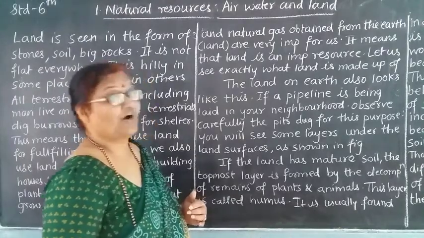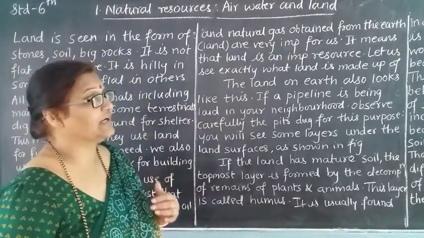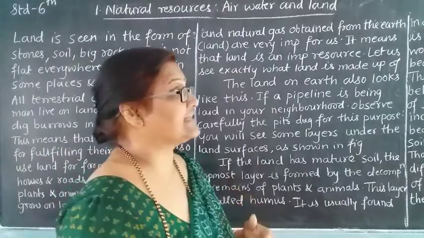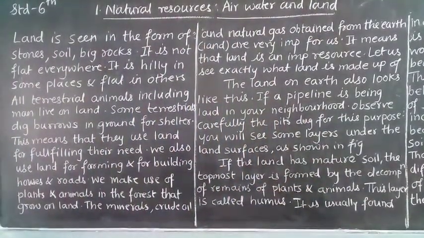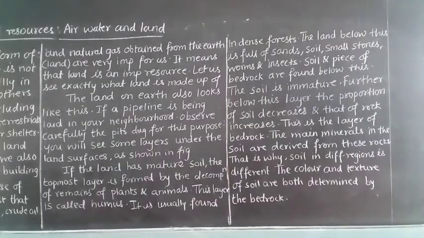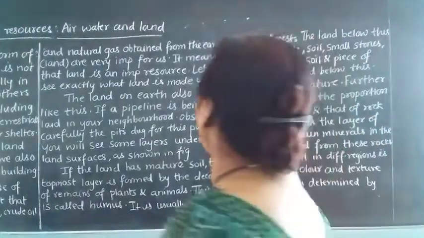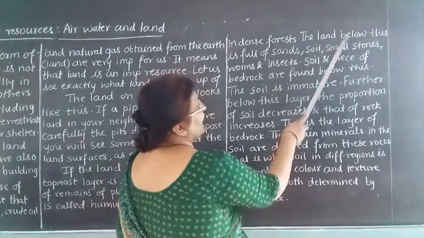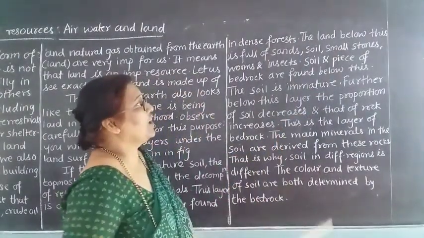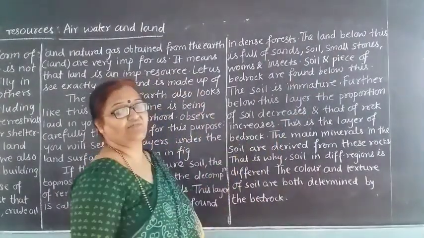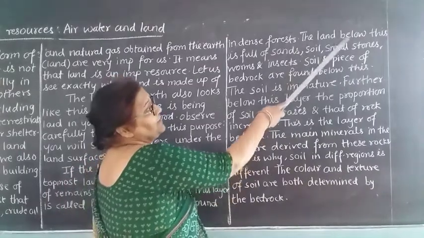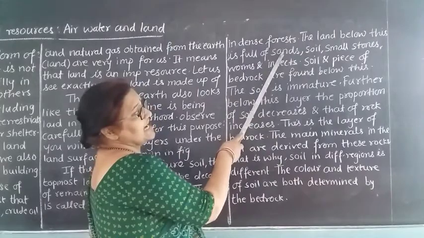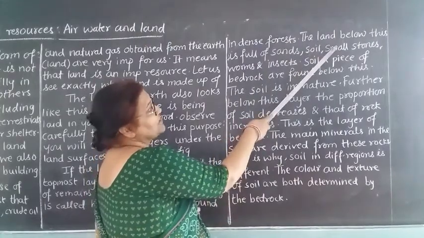You may usually find this in the dense forest. Next, the land below this is full of sands. Whenever you dig the land, what do you see? The land below this is full of sand, soil, small stones.